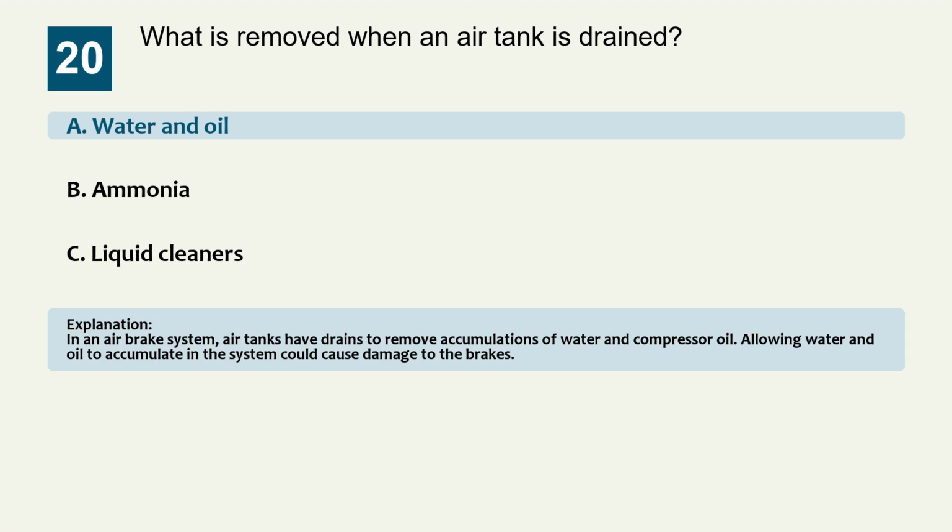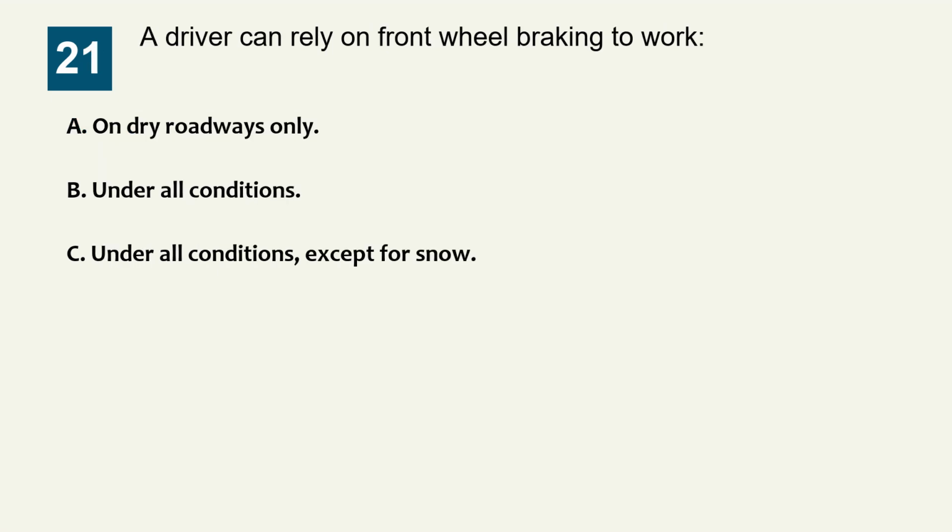Explanation: in an air brake system, air tanks have drains to remove accumulations of water and compressor oil. Allowing water and oil to accumulate in the system could cause damage to the brakes. Question 21. A driver can rely on front-wheel braking to work. Option A, on dry roadways only. Option B, under all conditions. Option C, under all conditions except for snow.